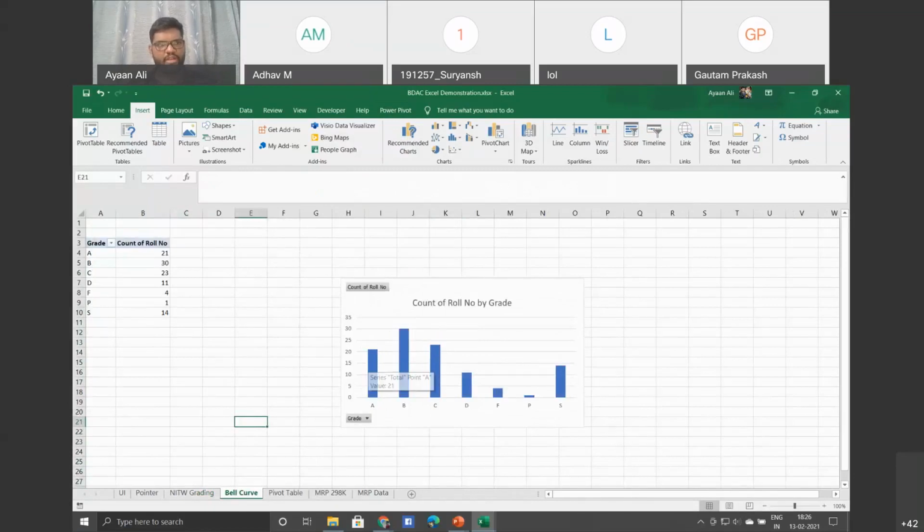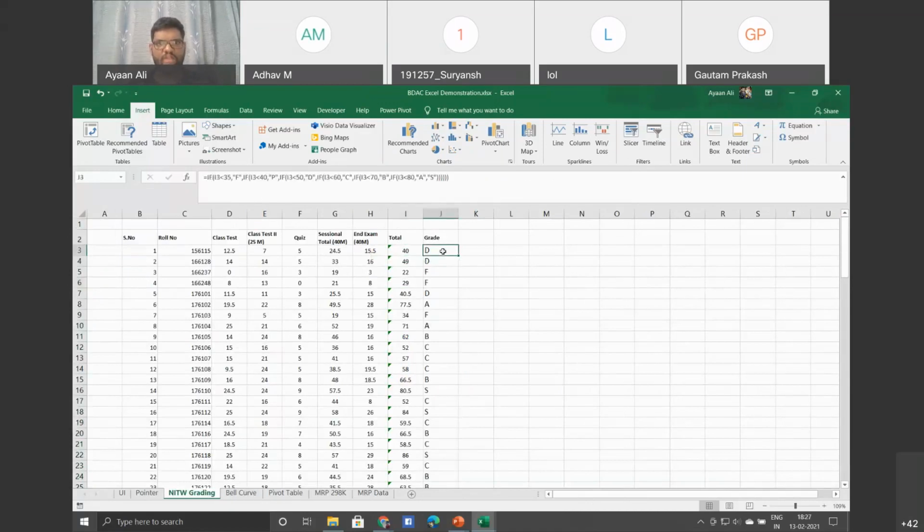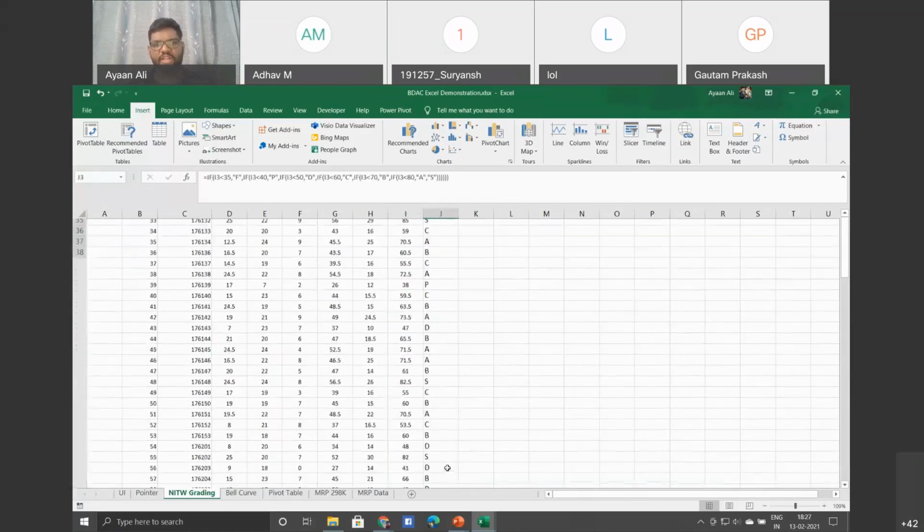So 21 students got A, then 30 students got B, and 23 C. So here the faculty will actually do this. Now you can see that B is coming in the middle. As you may know, we follow the bell curve, but the average should be C. So accordingly, you will try to set the limits in this formula.